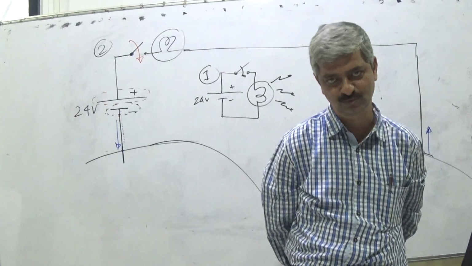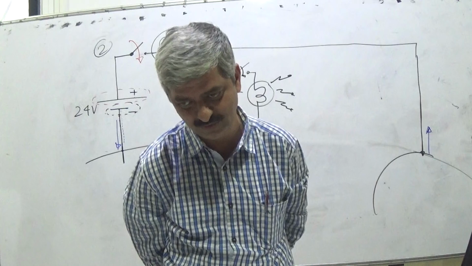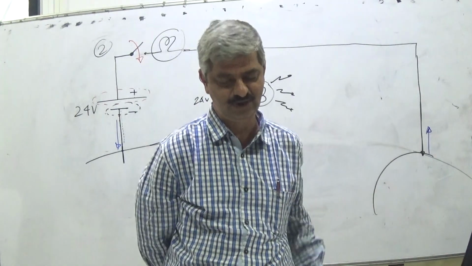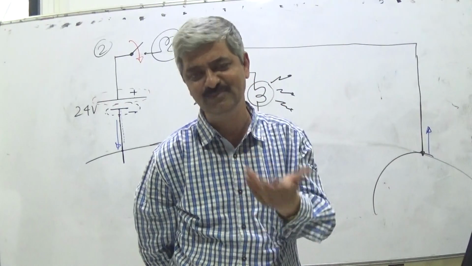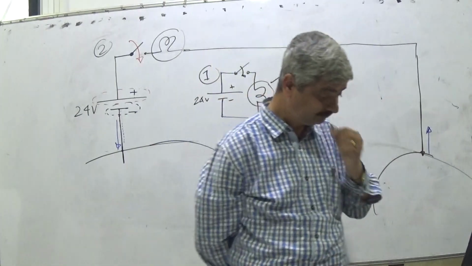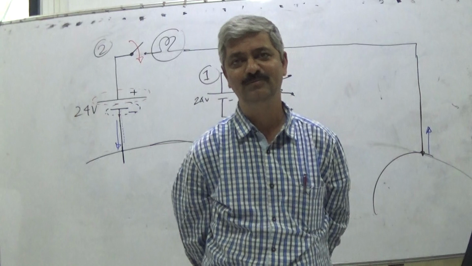If you are able to think and find the answer, then after you resume, you verify it. If you are unable to find out, then you can resume and watch the session. The answer is, the lamp will glow.